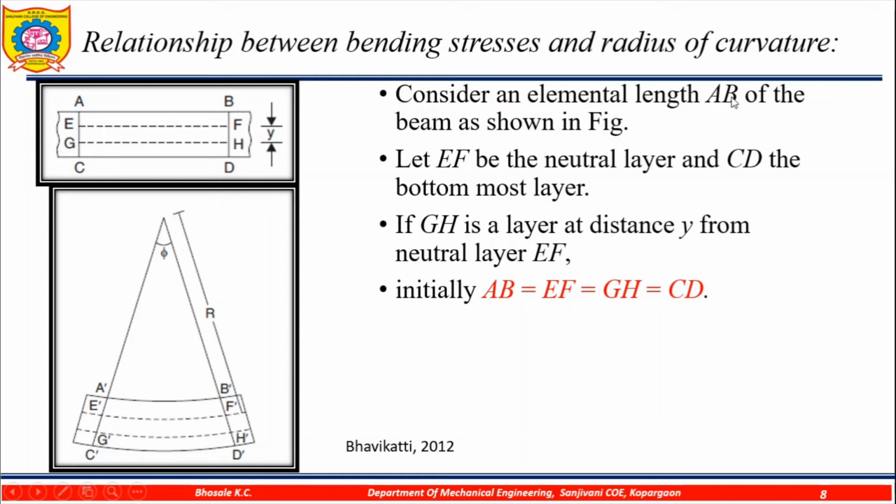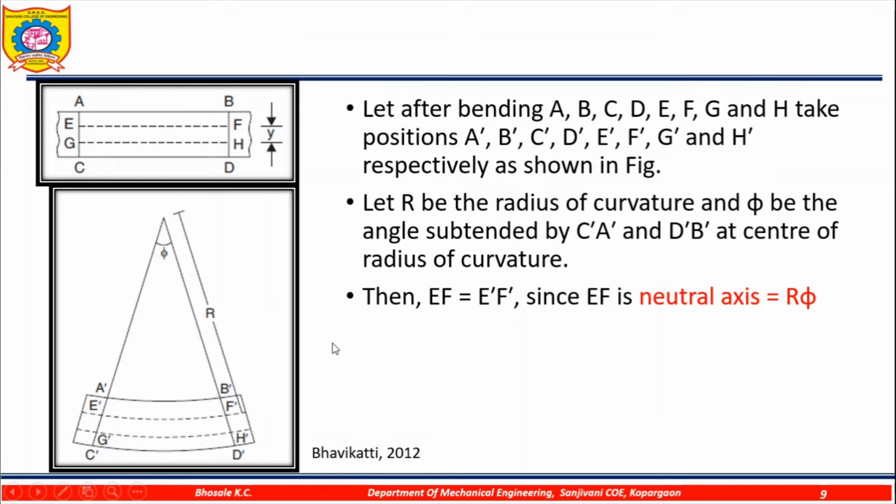Consider an elemental length AB of the beam as shown in the figure. This is the beam, and the elemental length is AB. Let EF be the neutral layer and CD be the bottommost layer. If GH is a layer at a distance of Y from the neutral layer EF, initially AB will be equal to EF, GH and CD. Let after bending, AB, CD, EF, GH take the positions A dash, B dash, C dash, D dash, E dash, F dash, G dash and H dash.